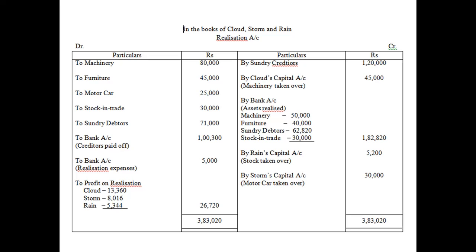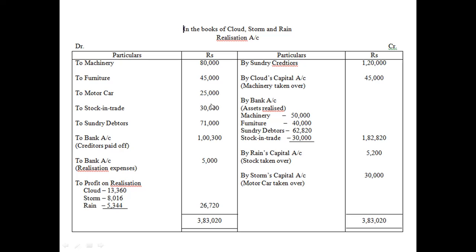The partners Cloud, Storm and Rain are partners in the ratio of 5:3:2. From the asset column, all these items should be transferred here, which are machinery, furniture, motor car, stock in trade, and sundry debtors. These items will be transferred from the balance sheet to the realization account.